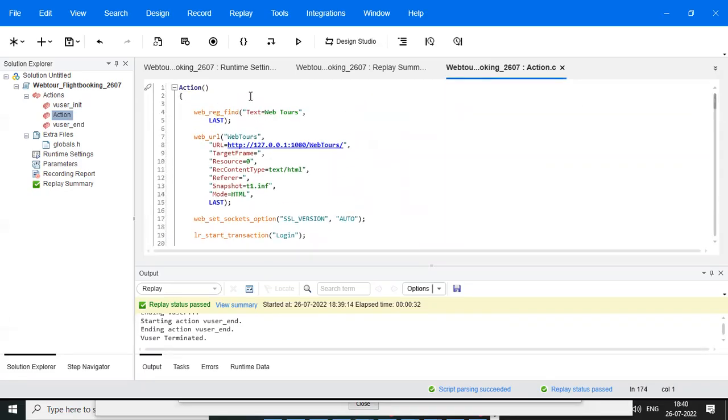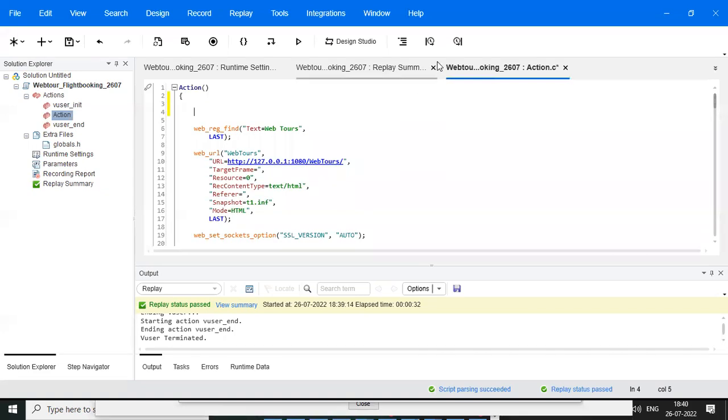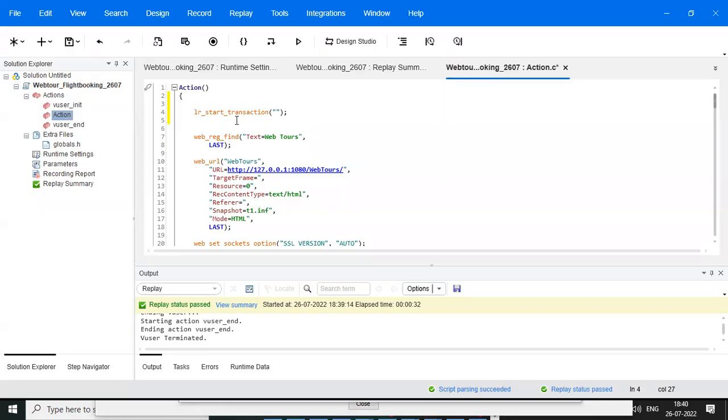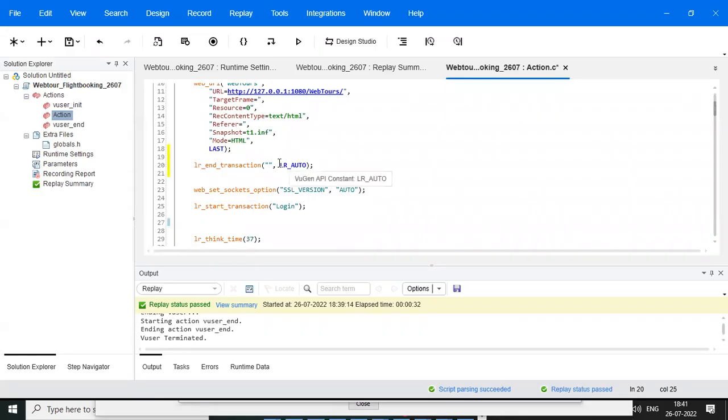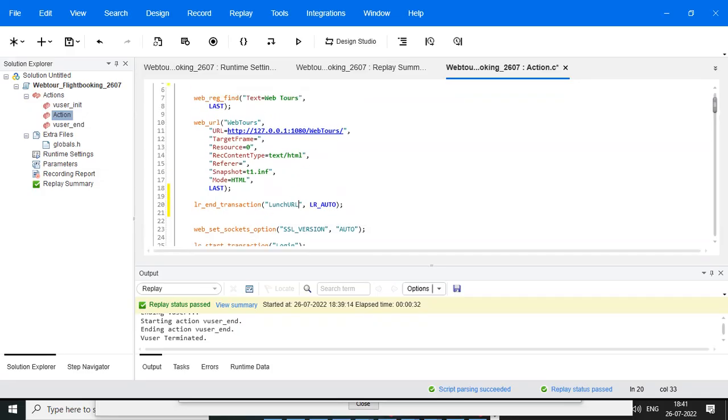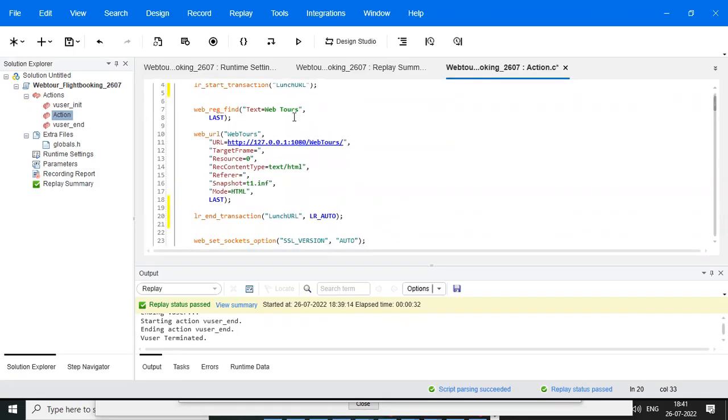Now I will explain what functions are generated in our script. See, I missed the launch, right? You can come here, we have the manual option also. We need to give the start and end transaction. This is the start transaction. Give it the name launch URL, and the same transaction name you need to give to LR end transaction. So we are giving LR start transaction and LR end transaction. For which purpose are we giving them?